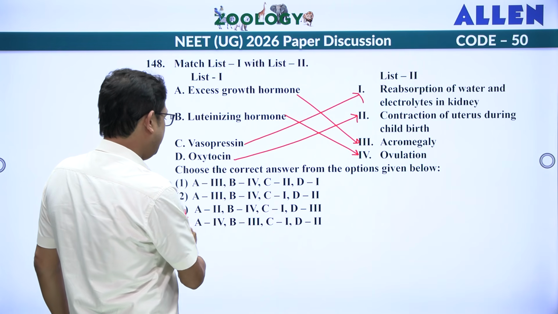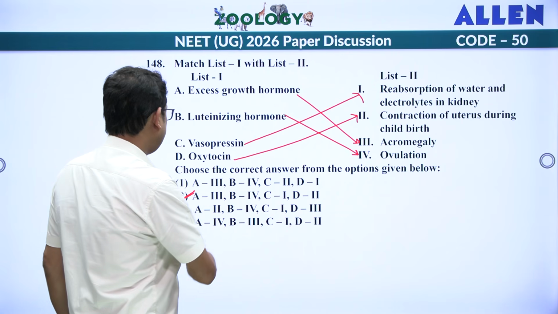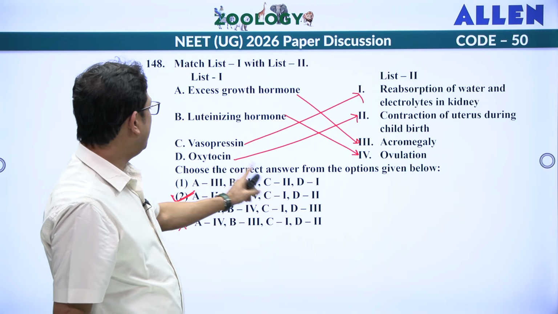Okay, so eliminate this, eliminate this. C should be 2 or 1. C should be 1. So, answer is 2. A 3, B 4, C 1 and D 2.